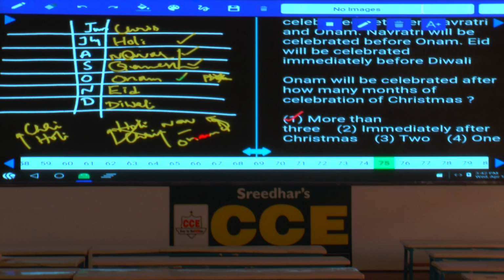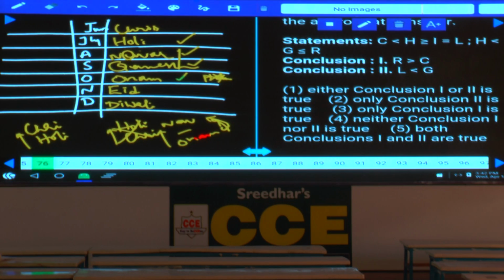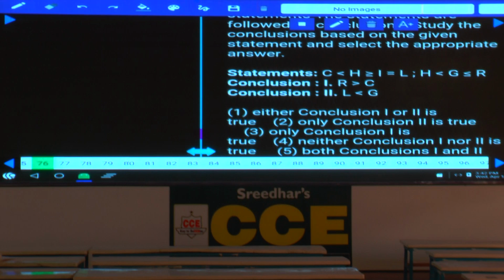Done with this? Then question numbers 76 to 80. Now these questions come under which category? Coded inequalities. Now the relation between R and C. C is here and R is here. The letter which is common between these two is H and G. Now C is lesser than H and H is lesser than R. Hence between C and R, C lesser than R is true, R greater than C is also true.